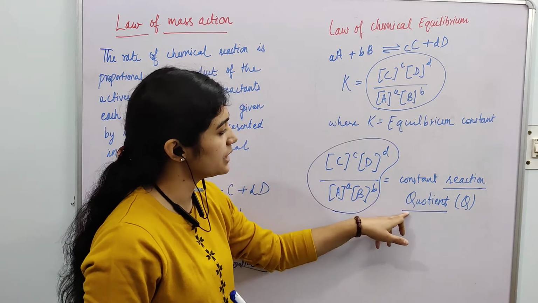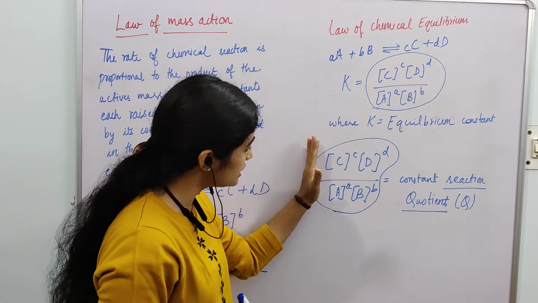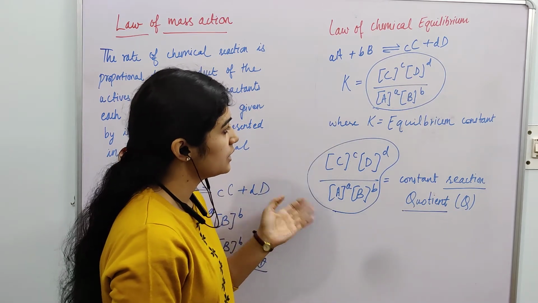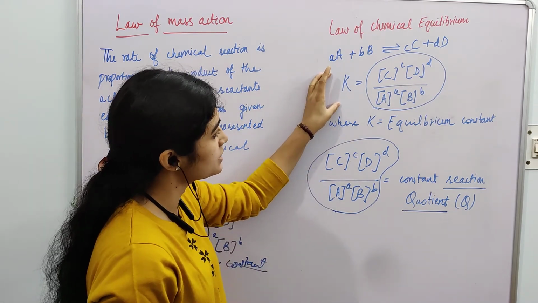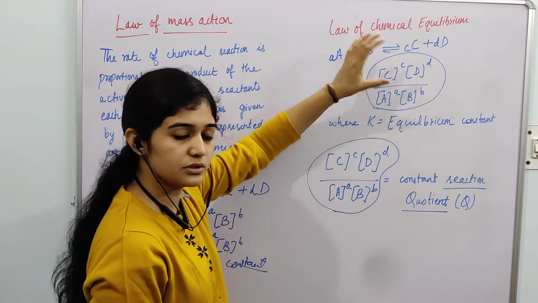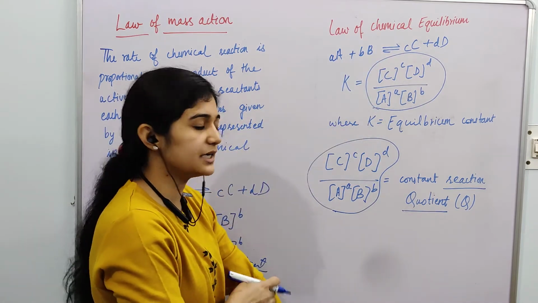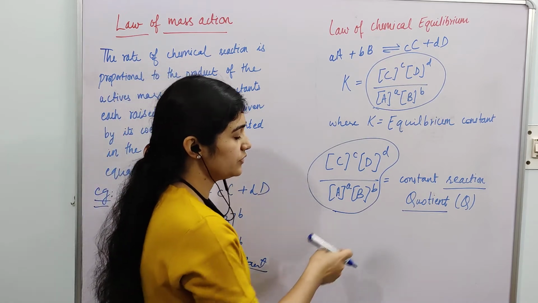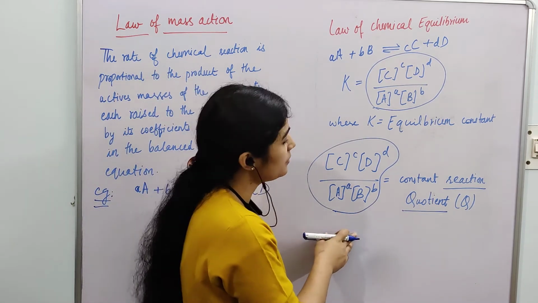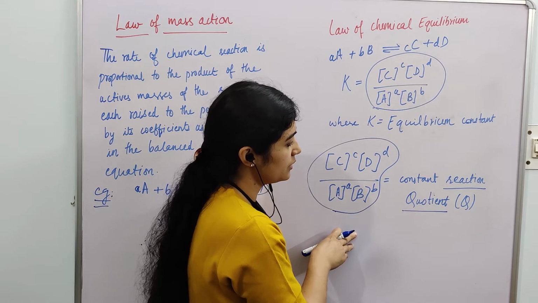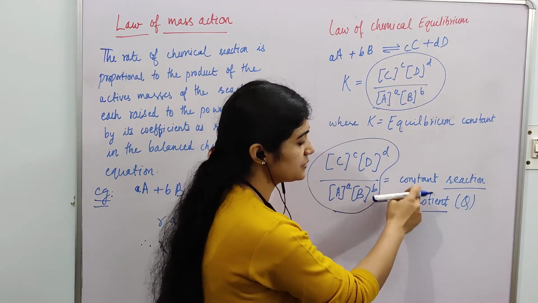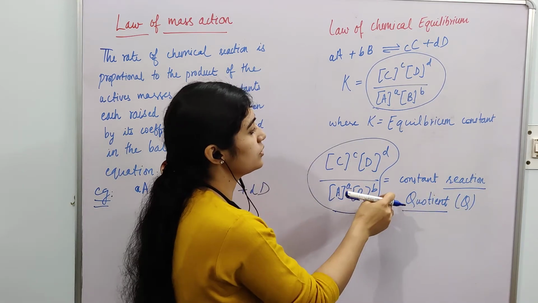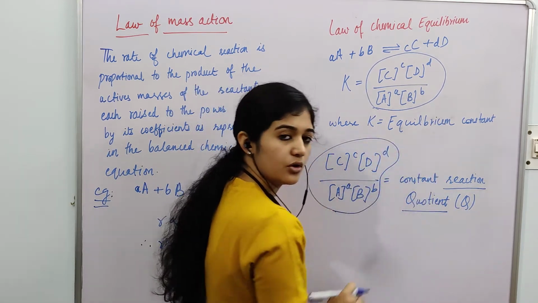Reaction quotient is equal to this throughout the reaction, but your equilibrium constant is equal to the same thing only under the equilibrium condition. So when you have attained equilibrium, your reaction quotient becomes constant, and that constant reaction quotient is nothing but the equilibrium constant.